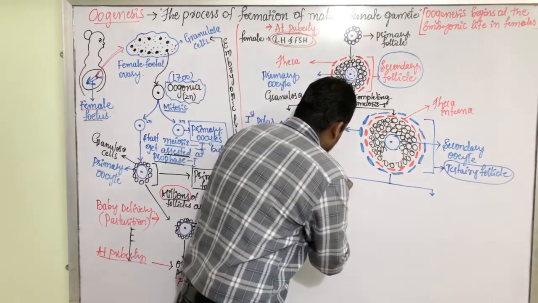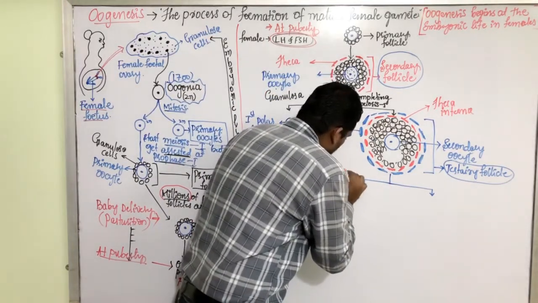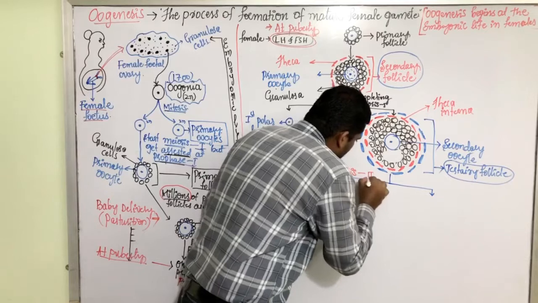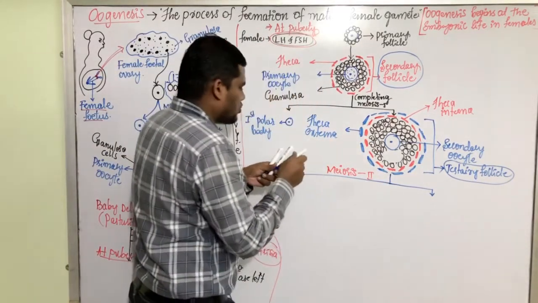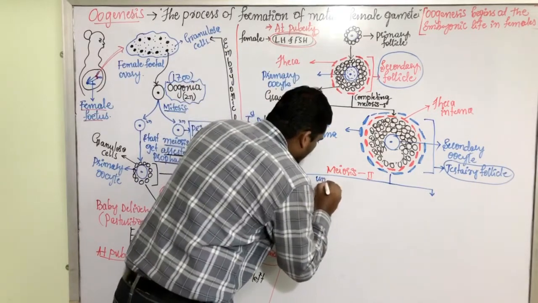Here meiosis 2. Meiosis second. And this meiosis second is also unequal